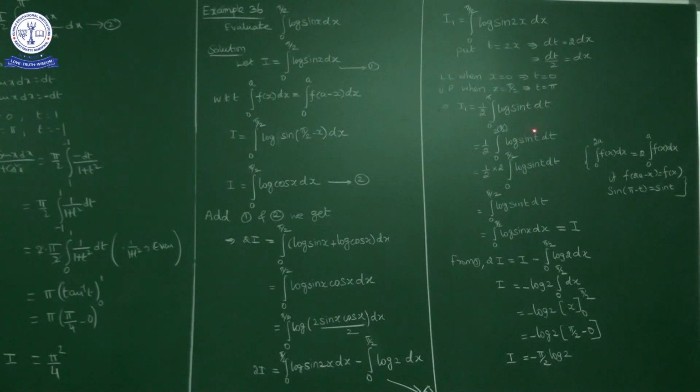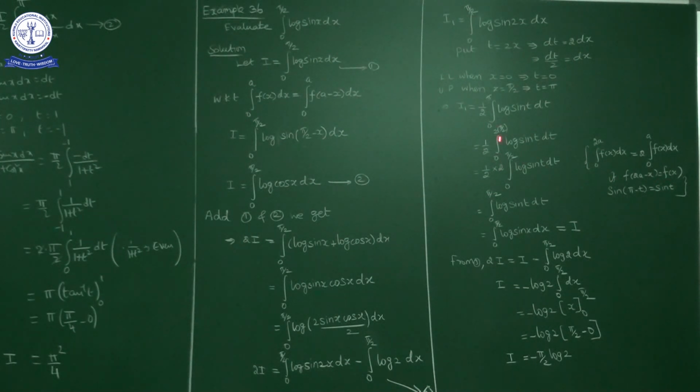Now we have a property that integral 0 to 2a f of x dx is equal to 2 times integral 0 to a f of x dx if f of 2a minus x is equal to f of x. If you consider 2a as pi, that means pi is 2 times pi by 2, so a is equal to pi by 2. Here sin of pi minus t is sin t only, so we have the f of 2a minus x equal to f of x form.